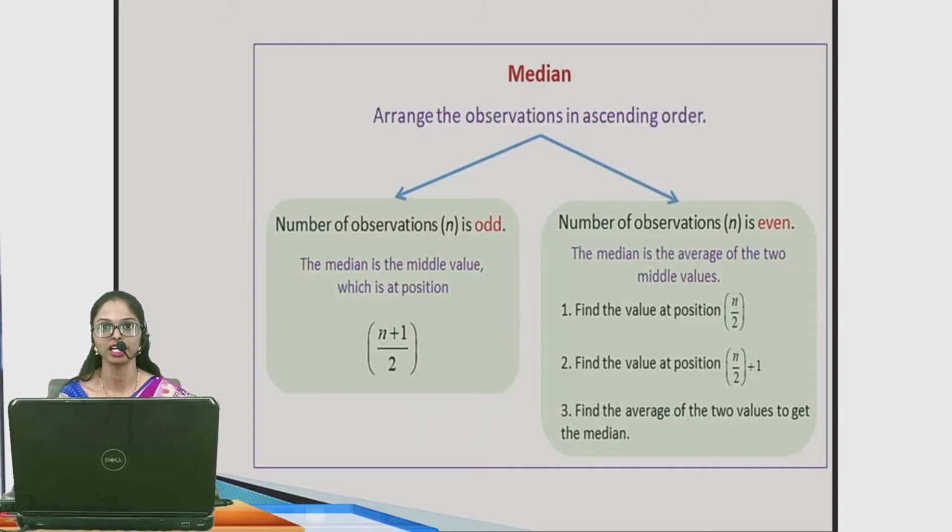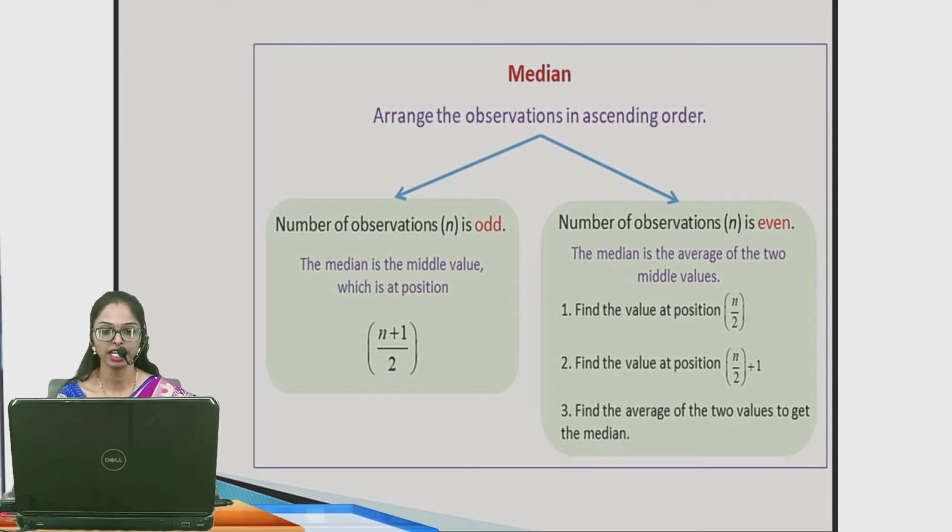Average of the two middle values means take the n upon 2 and n upon 2 plus 1 elements, divided by 2. Arrange the observations in ascending order. It is your first step. Next step, find the n value, the number of observations n.